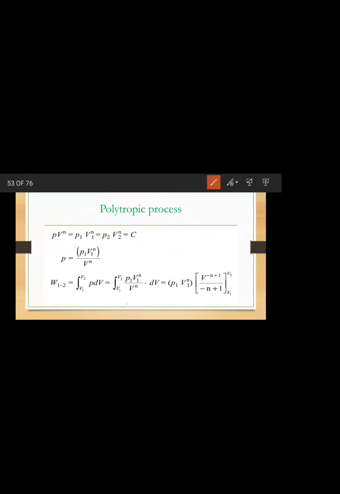So earlier I have derived work done for constant temperature process. Now I will derive work done for polytropic process. Same thing, but the only difference is in place of P, we are writing P1 V1 power n by V power n.